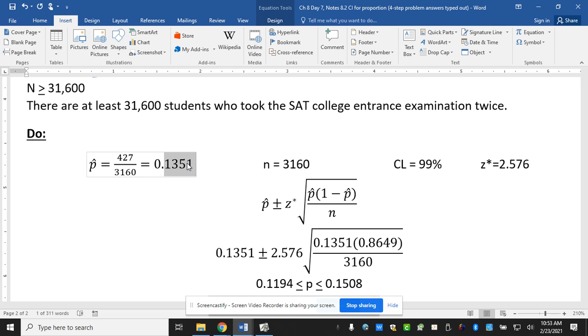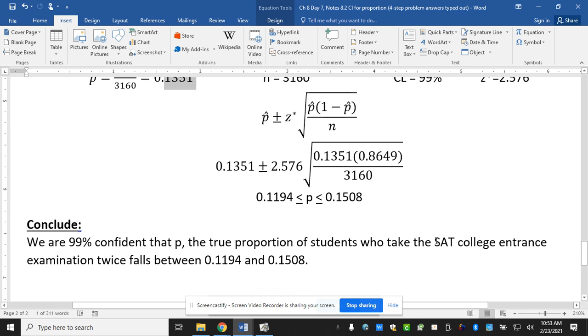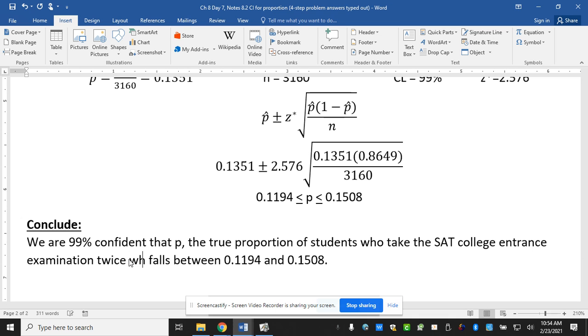Questions with the calculator? What would you put in for X? Your number of successes, which is the 427. Yeah, so X, just like before when we dealt with binomial, X was the number of successes. So that's kind of the way we're looking at it. And then your conclusion: we're 99% confident that p, the true proportion of students who took the SAT exam twice. Again, I forgot to put who paid.